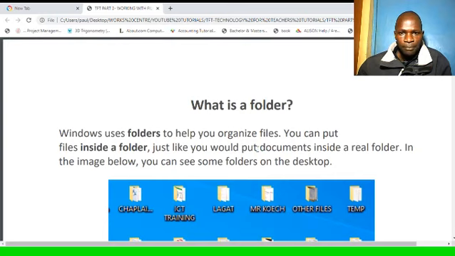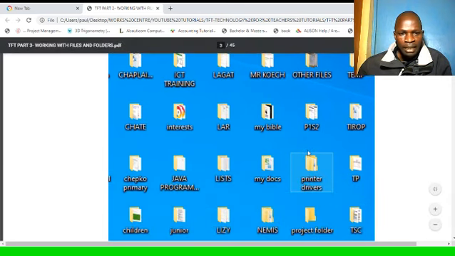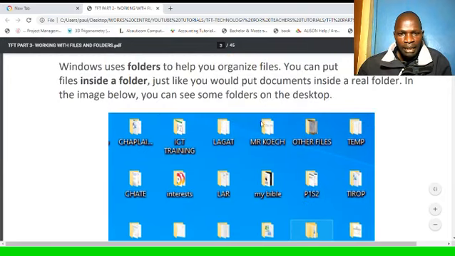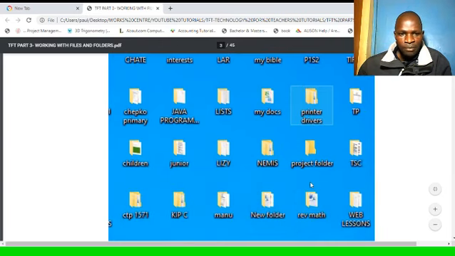What is a folder? Windows uses folders to help you organize files. So they are actual storage or containers for holding files. You can put files inside a folder just like you would put documents inside a real folder that we usually have in our daily official work. In the image below, you can see some folders on the desktop. So the following is a snapshot of my desktop, and these items that you see here are folders holding some of my files in my computer. So this is an icon for a folder.